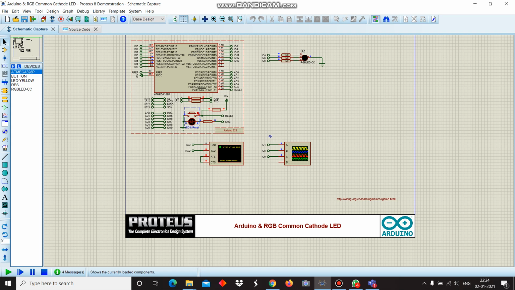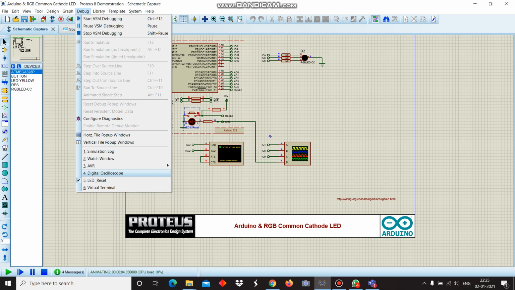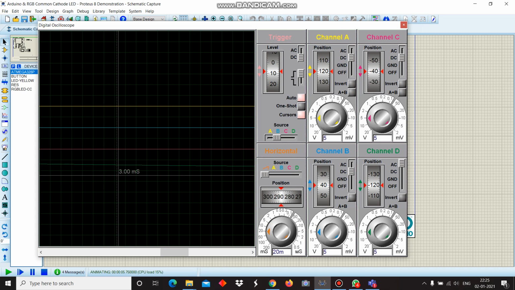First, for this we have to switch off the simulation. Now we have to connect the oscilloscope at the IO13 pin. Then we can go for simulation. Now for viewing the wave, we have to go to debug and choose digital oscilloscope.